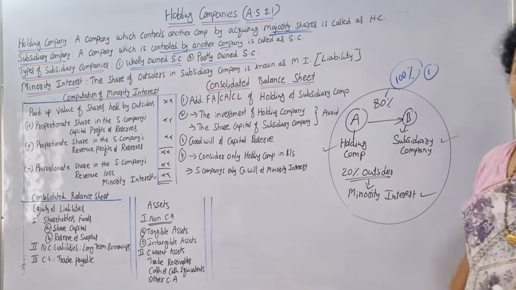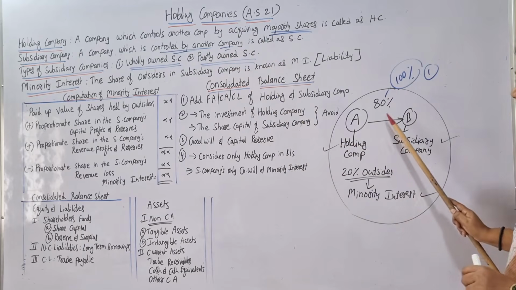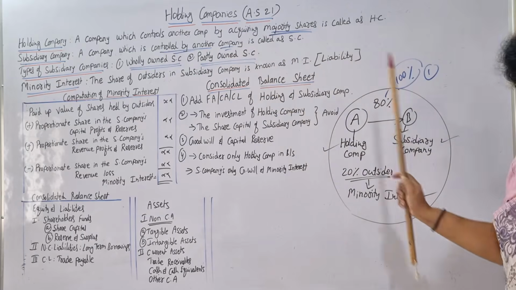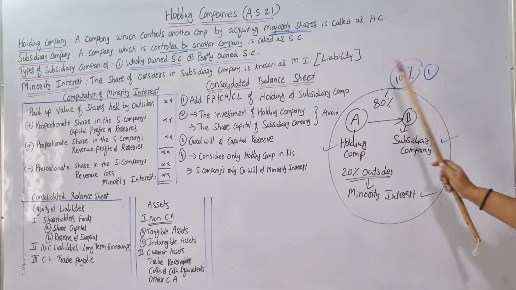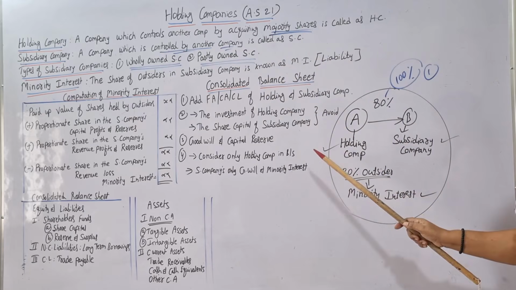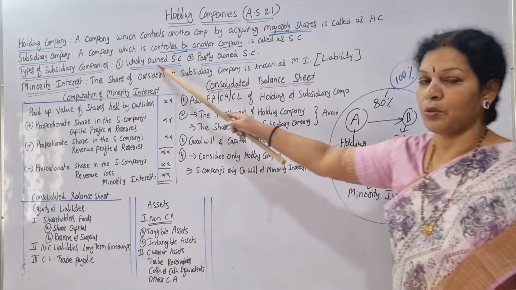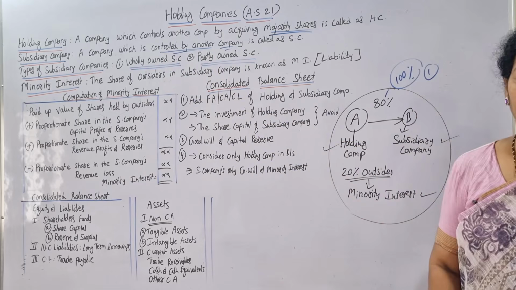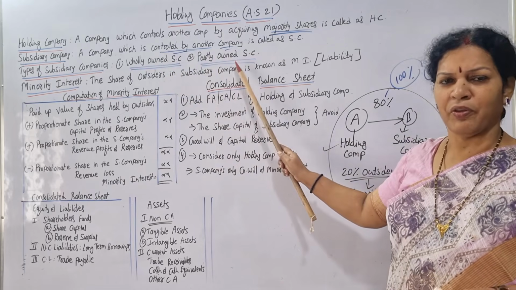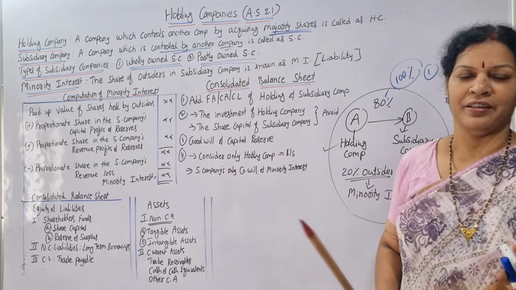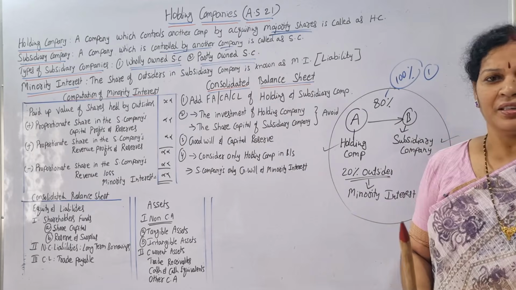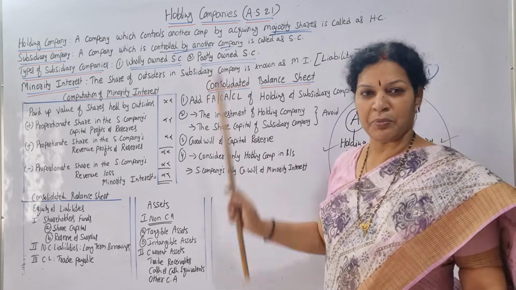The second one is the partly owned subsidiary company. Partly means here 80%. Most of the time you won't find the first one. Practically, you will find most of the time the second one only, partly, 70%, 75%, 80%, whatever it may be. Clear about these types of subsidiary companies?